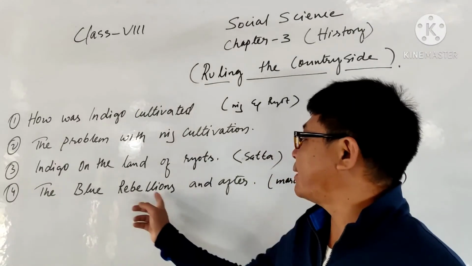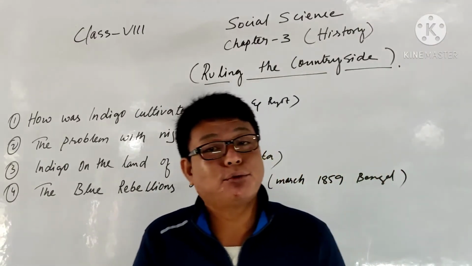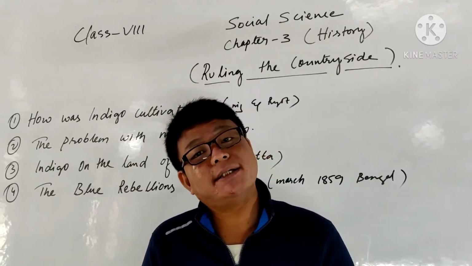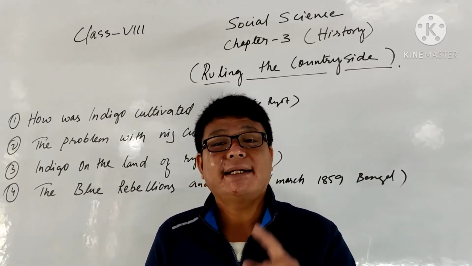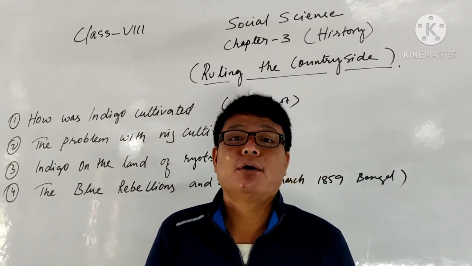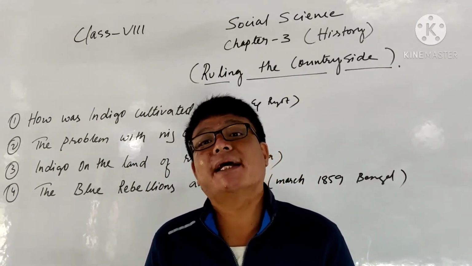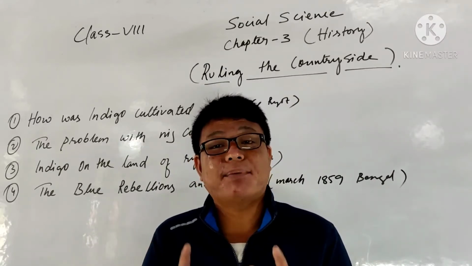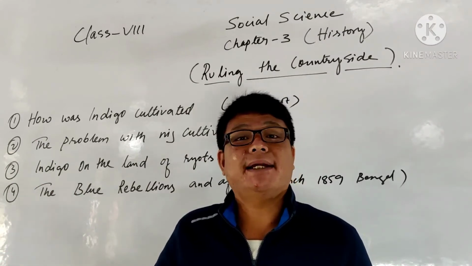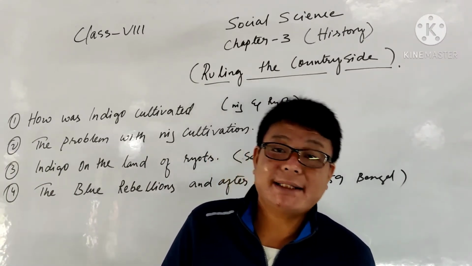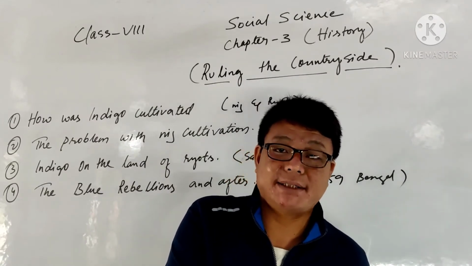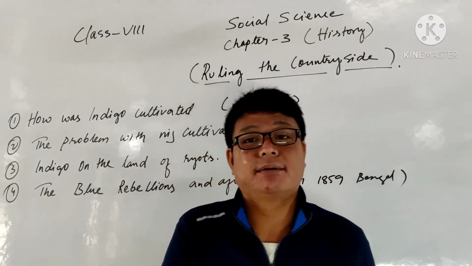The blue rebellions were especially due to the gomastas. The gomastas were the agents appointed by the East India Company. They were appointed from the Indian people, people who knew the language of the natives of their village. Those particular persons went to the villages, gave the loans, collected the revenue and gave it back to the East India Company, that means the Britishers.